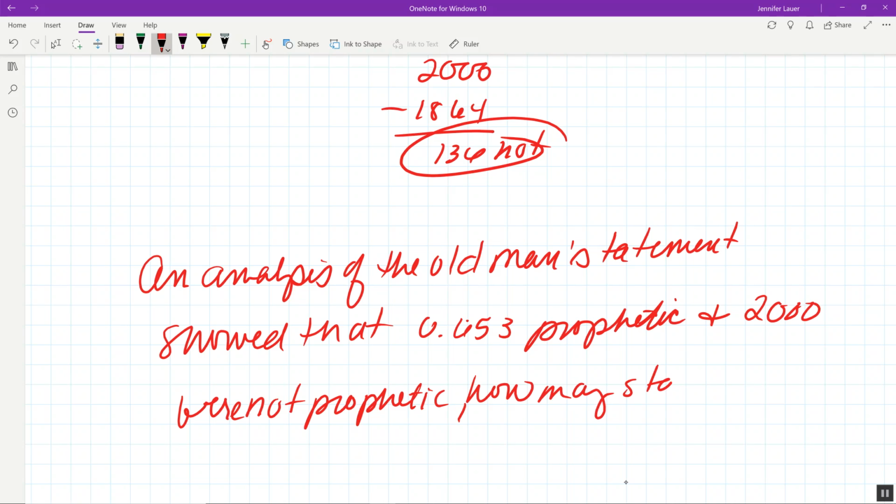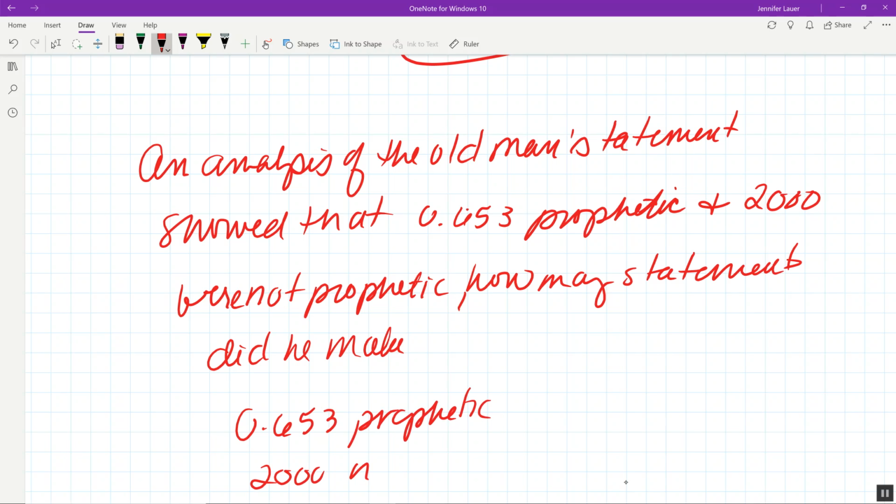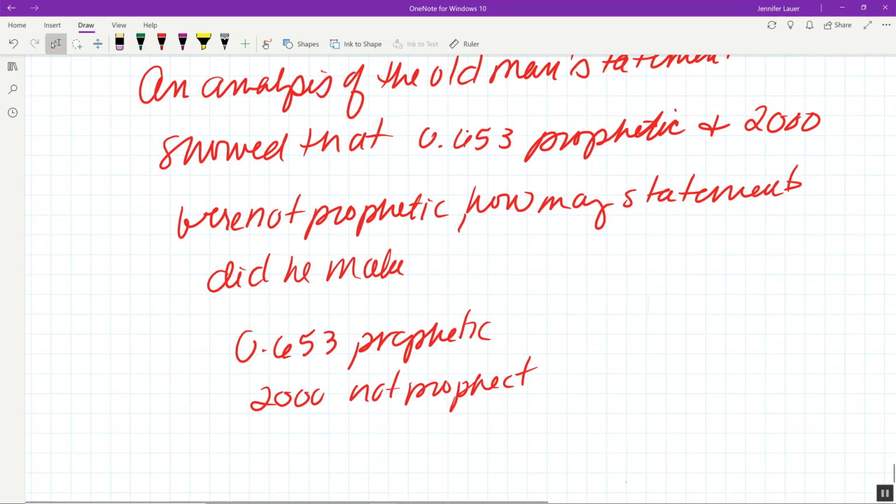So this time we are looking for his total. So what I'm going to do is figure out, if we have 0.653 were prophetic and 2,000 were not prophetic, I have to make the information match.